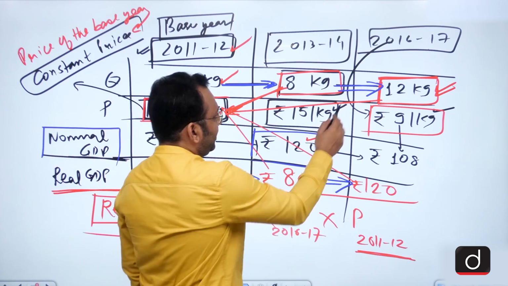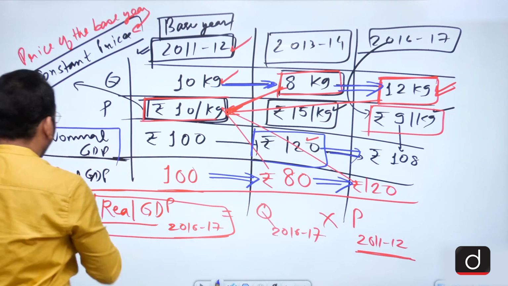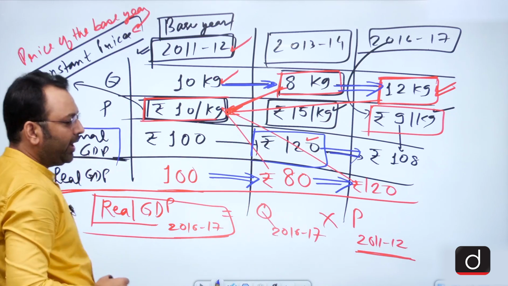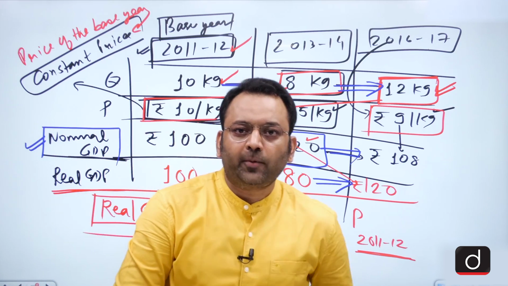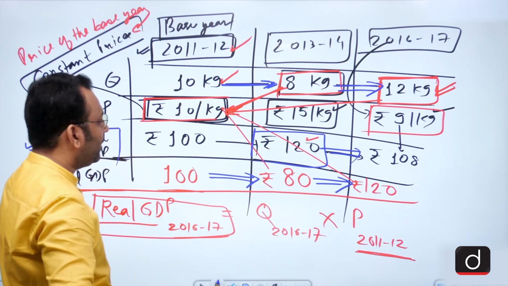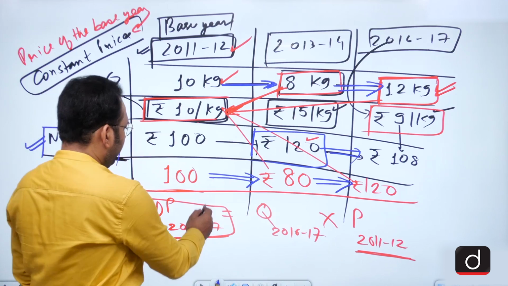When the production increased, the GDP fell. So the real picture may not be shown by the nominal GDP, but the real picture of the production is more evident by the real GDP data, which we can look at here.